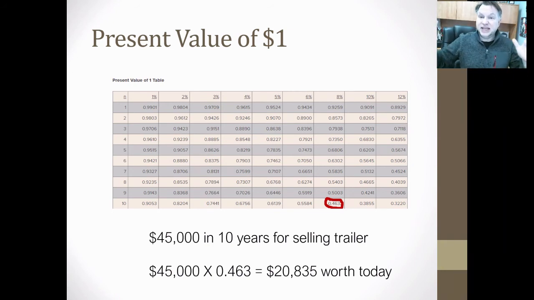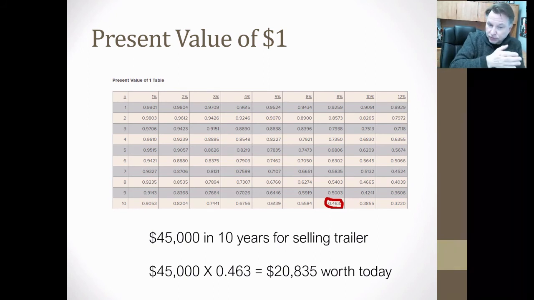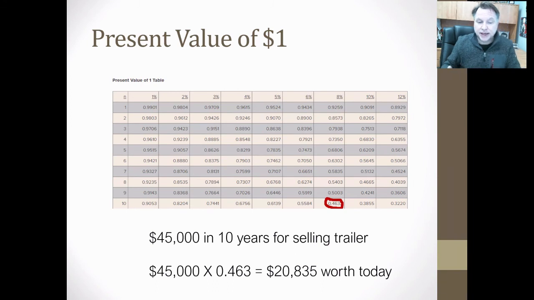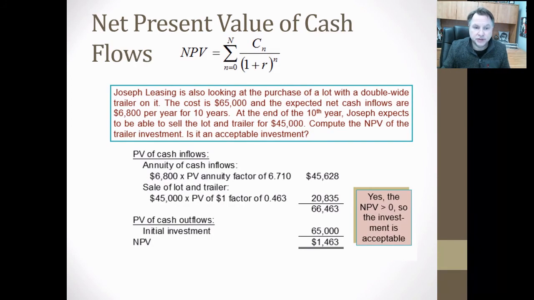So the annuity factor for 10 years is going to be less than 10, and it was 6 point something. And the value of a dollar means it's going to be less than 1, because if it's a dollar in the future, what is it worth today? And that was worth 46.3 cents essentially, 10 years from now. But today it's worth 46.3 cents. So I multiply that times the $45,000, and so these give us the numbers that we need to do the calculation.